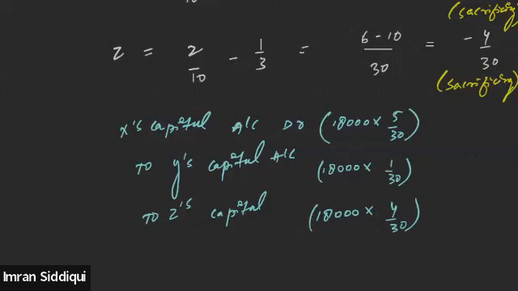Clear, everyone? 18,000 into 5 by 30 will be how much? It will be 3,000, right? And similarly, 18,000 divided by 30, it will be 600, and this will be 2,400.